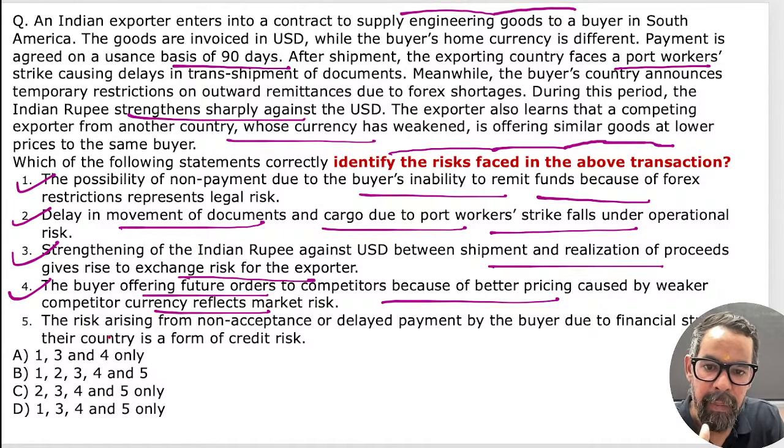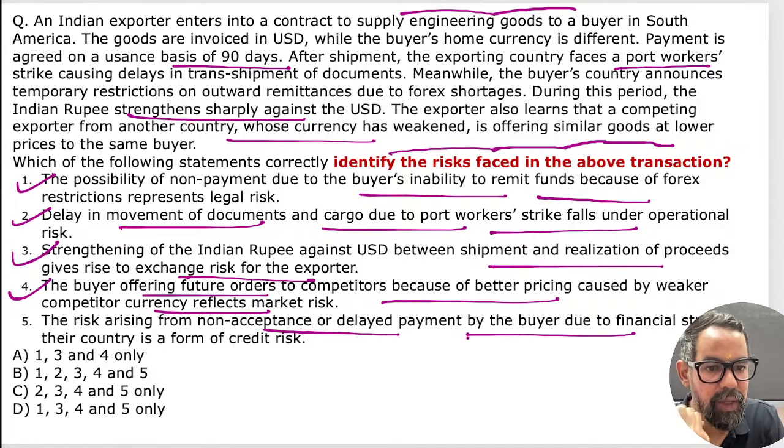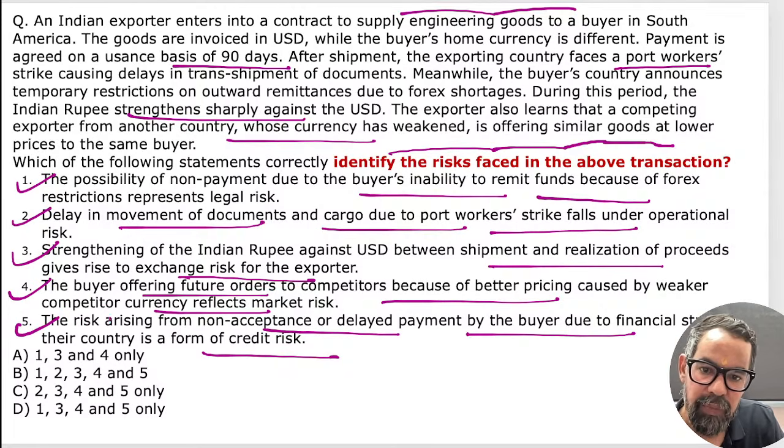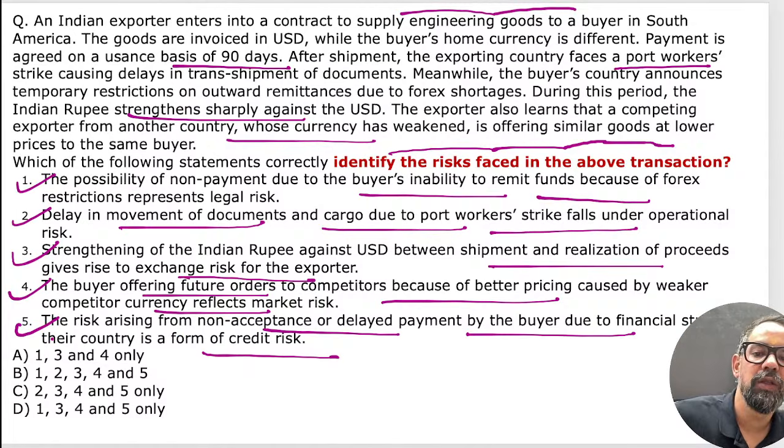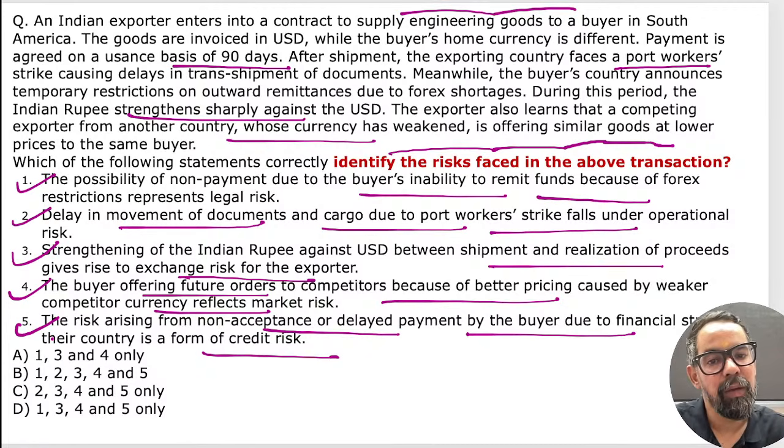The next one is the risk arising from the non-acceptance or delay of payments by the buyers due to financial stress in the country is credit risk. No, this is the last one: risk arising from the non-acceptance or delay of payments by the buyers due to financial stress in their country. This can be right. The statement is such that it can be country risk also, and it can be obligor risk also, buyer risk also, default credit risk.